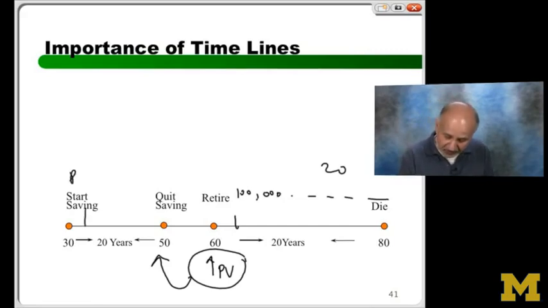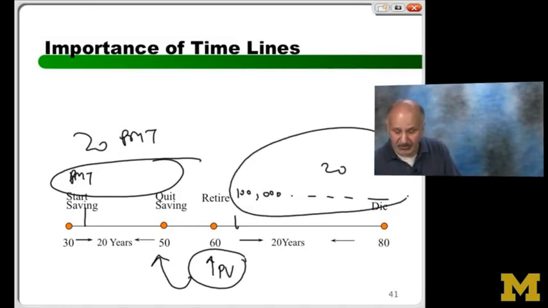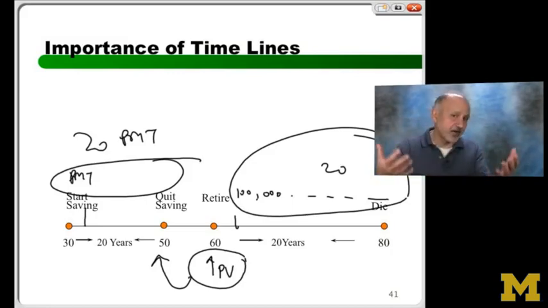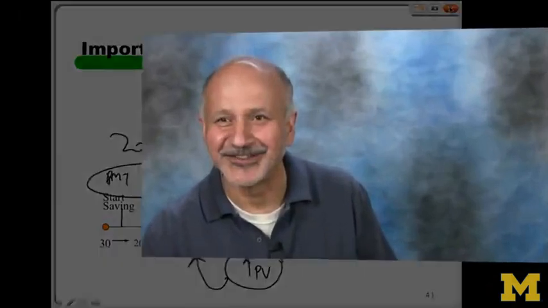So the thing I'm trying to solve for is 20 PMTs here, which is money I'm going to invest. And the answer is hidden in 20 PMTs in the future. The only difference between these two is a difference in time. And obviously, in one case, I'm giving away money to the bank or a fund or retirement account. In the other case, I'm withdrawing, right? Okay, everybody? So let's do it. If I can somehow figure this out, I'll be much better off than I am right now. So let's try to get to it.